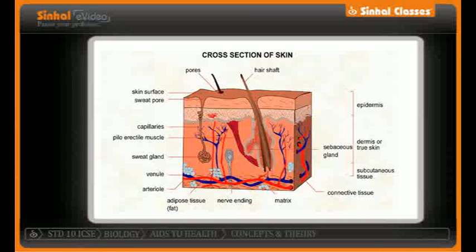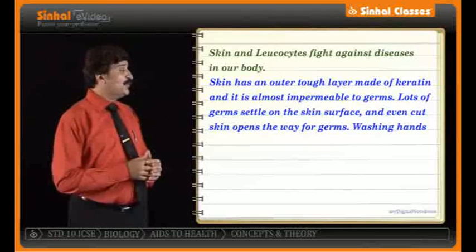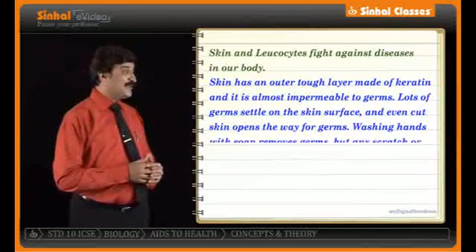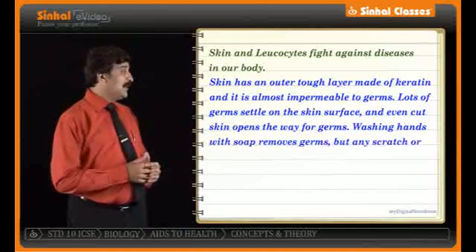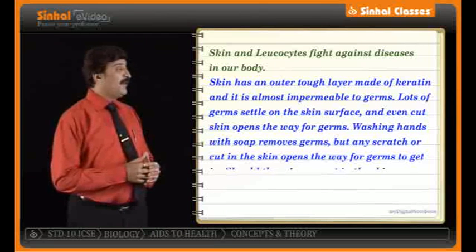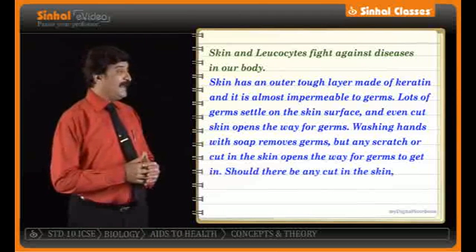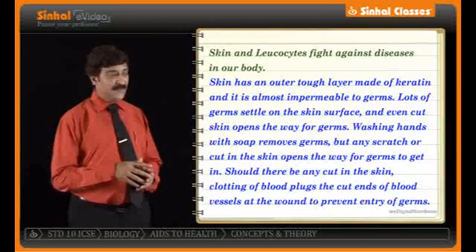Lots of germs settle on the skin surface and even a cut in the skin opens the way for germs. Washing the hands with soap removes the germs, but any scratch or cut in the skin opens the way for the germs. Should there be any cut in the skin, clotting of the blood plugs the cut end so that there is no more entry of germs. That's the role played by skin.